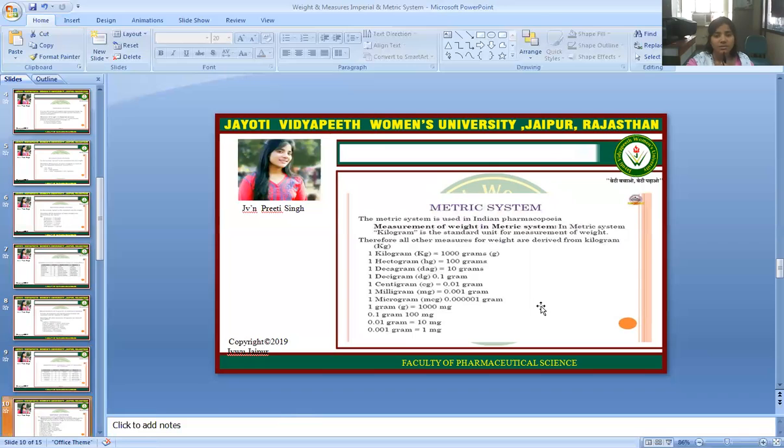The metric system is used in the Indian Pharmacopoeia. Measurement of weight in the metric system: the kilogram is the standard unit for measurement of weight.